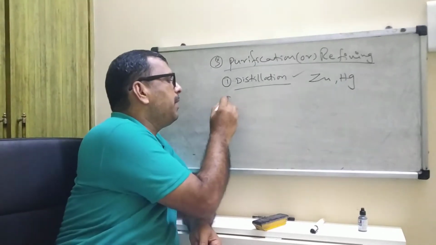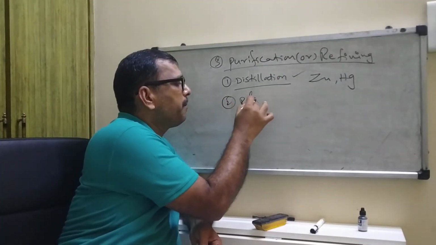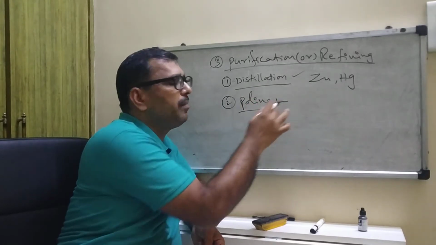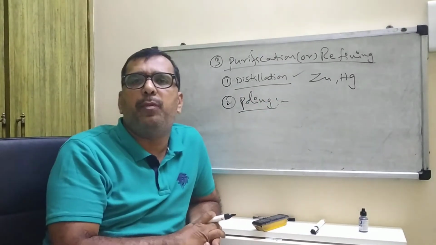Next, number two, poling. What do you mean by poling?